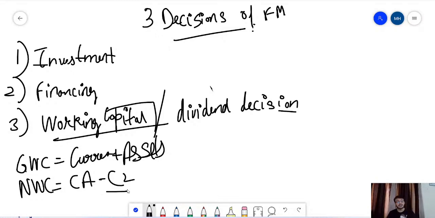And why is it beneficial to always have your current assets more than your current liabilities? Because ultimately the assets that you have should be more than your liabilities. Your liabilities can be trade payables, you might have taken some short-term loans, some outstanding liabilities. So to pay these off, if some urgency or emergency comes up, in that case you must have sufficient current assets with you.